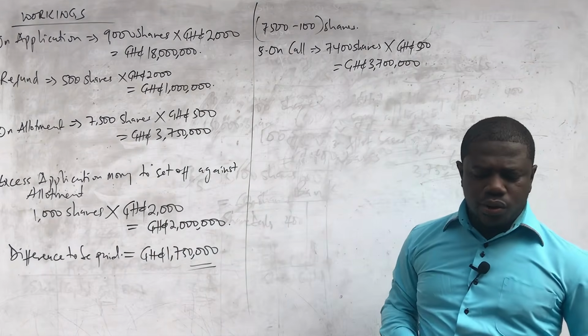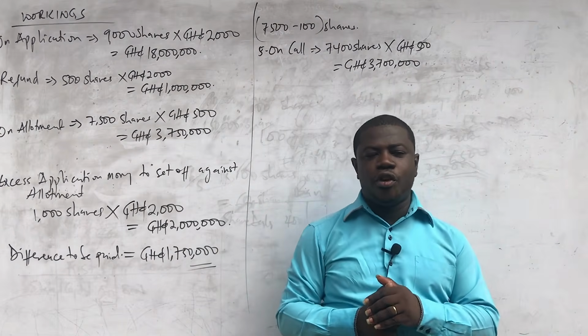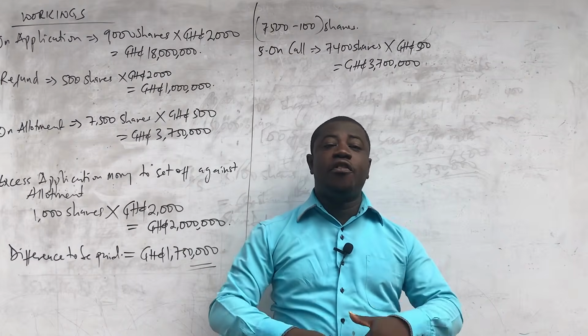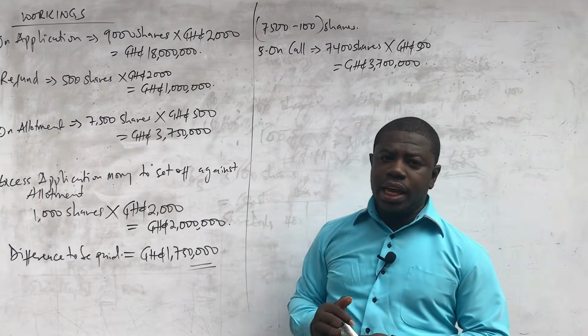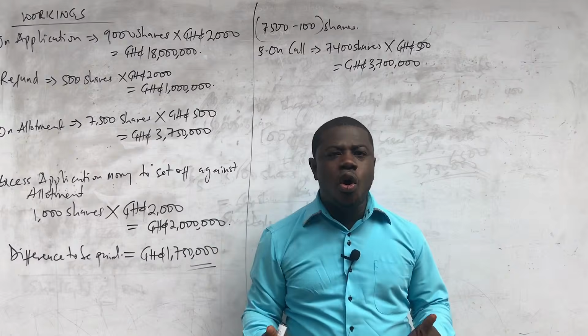So this is what it means. It means that 100 shares were not paid for on allotment. And we are told that the shares were forfeited at the end of that month. And so they have forfeited the 100 shares from the shareholder. Now that is not all.